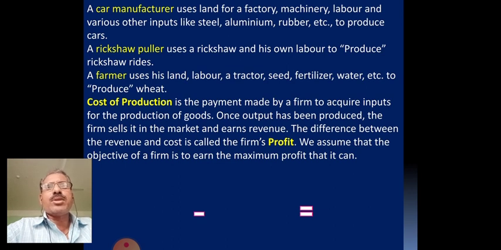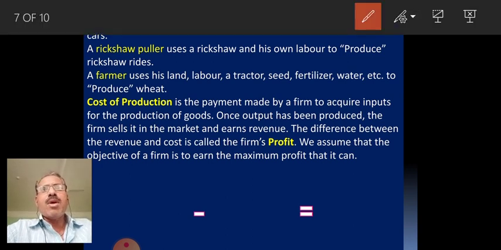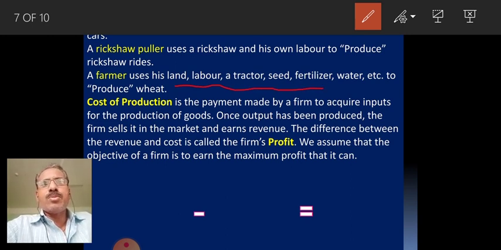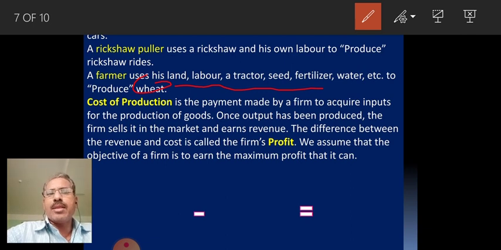ನೆಕ್ಸ್ಟ್ ಇದೆ ಆಟೋ ರಿಕ್ಷಾ ಪುಲ್ಲರ್. The rickshaw puller uses the rickshaw as many times as he can to produce the rickshaw rides. ಅಂದರೆ ಎಷ್ಟು ಹೆಚ್ಚು ಆಟೋ ಓಡಿಸ್ತಾನೋ ಅಷ್ಟು ಇನ್ಕಮ್ ಬರುತ್ತೆ ಅಂತ ಅರ್ಥ. Take an example of the farmer. Farmer uses the land, labor, tractor and also many others to produce the wheat as output.